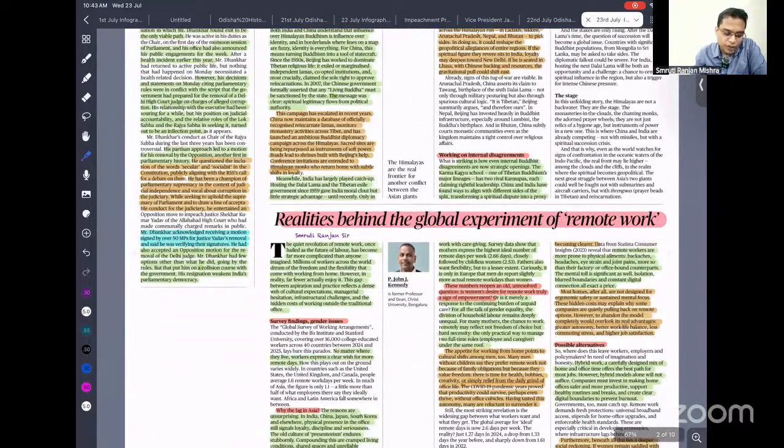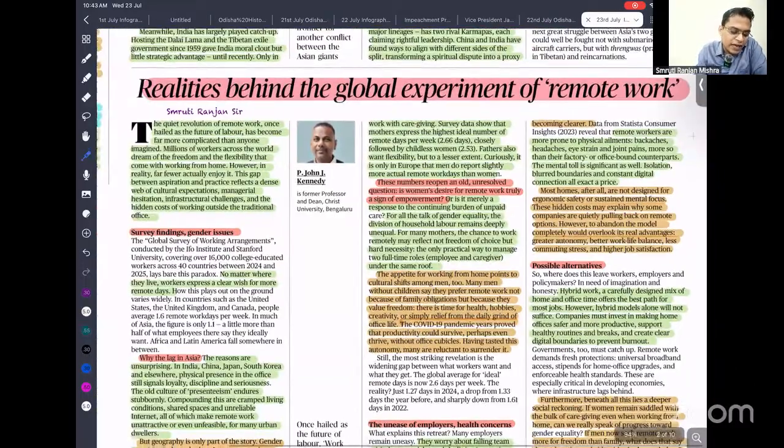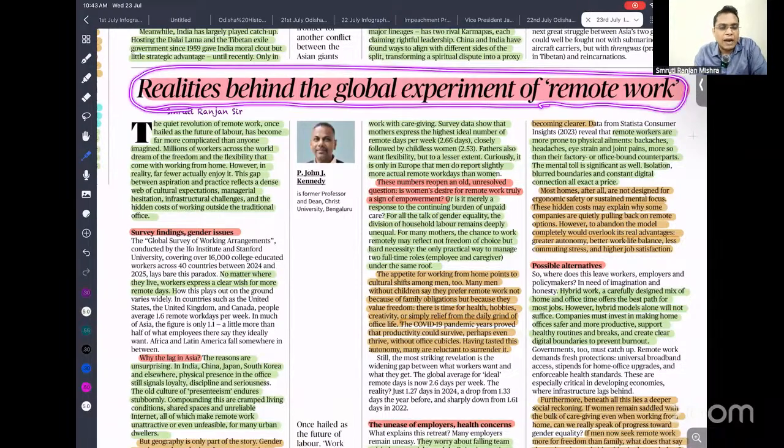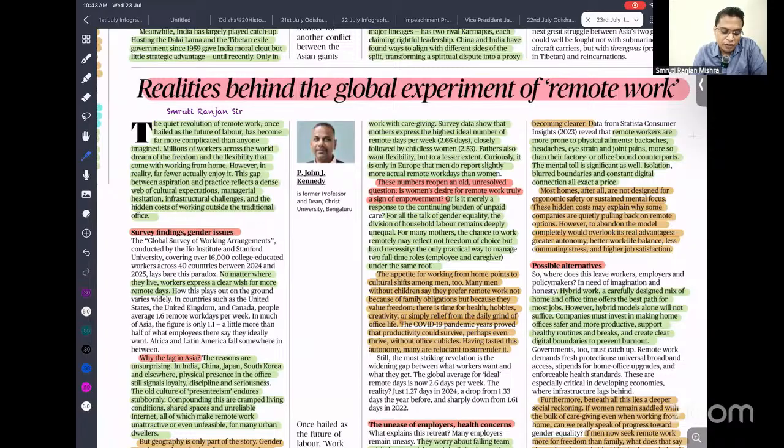Okay. So, the reality behind the global experiment of remote work. Recently, after COVID-19, we have seen a shift of culture called global work from home. There are many countries promoting work from home, and there are also many countries moving away from it. They believe that work from home is not promoting productivity.